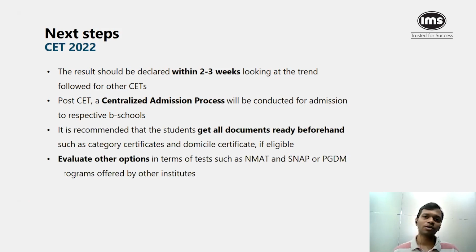And lastly, evaluate other options as well. So in terms of NMAT, SNAP 22 will be conducted starting from October, SNAP is going to happen in December. And then in addition to these, maybe you can also look at the PGDM programs offered by other institutes. Because a lot of colleges have already started, some of the colleges might still have an option to apply for the PGDM programs. They might be taking students. So you might want to evaluate these options as well, in addition to the core MMS programs that you'll be trying for through the centralized admission process.